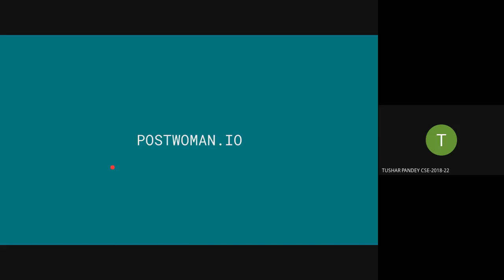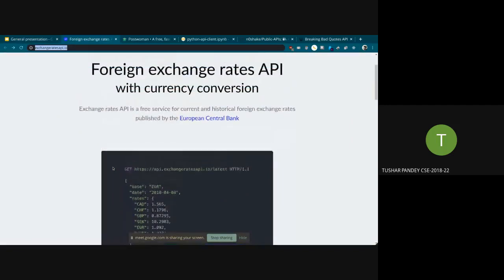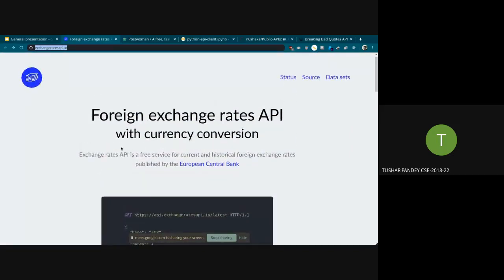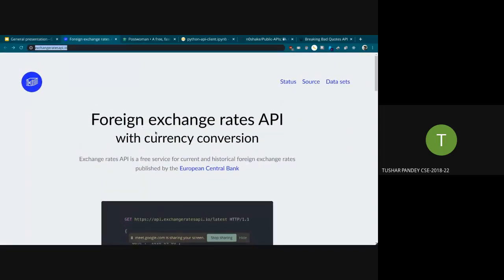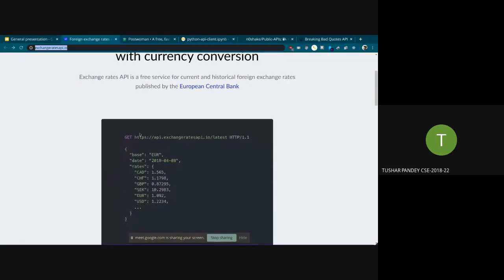So yeah, you should open postwoman.io if you have a computer right now, and I'll open it. Don't worry. Okay, so this is the site for the foreign exchange API. And if you scroll down, you can see some stuff is given, which is what they are suggesting you do.